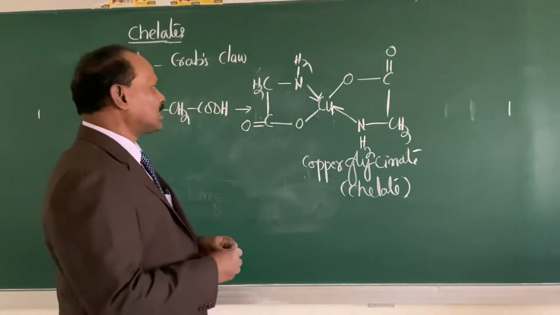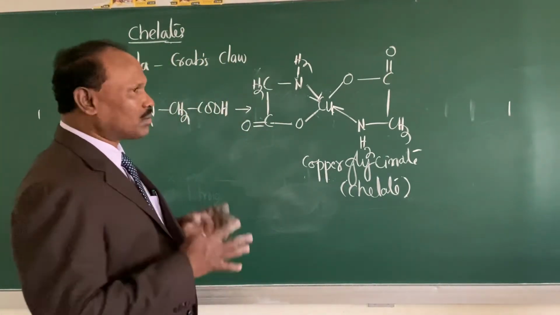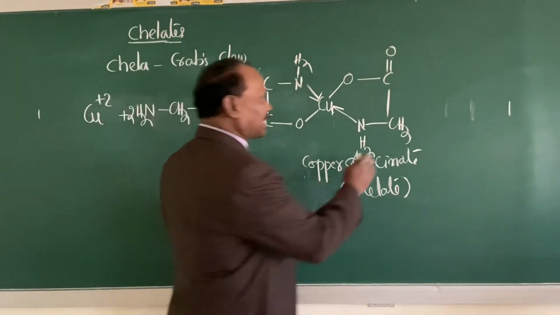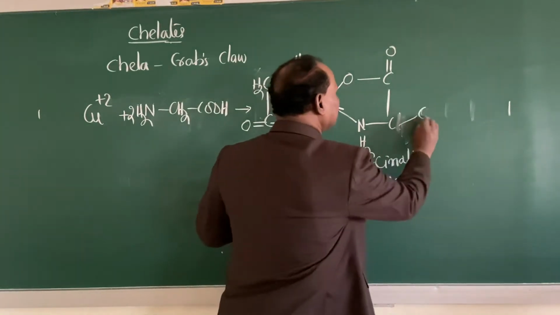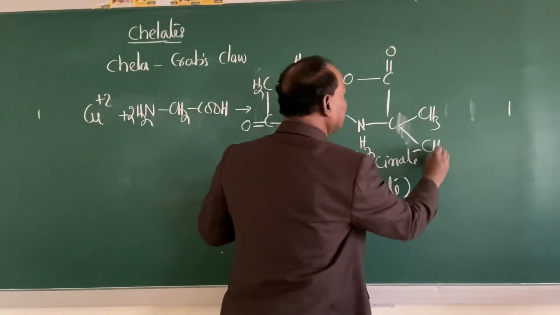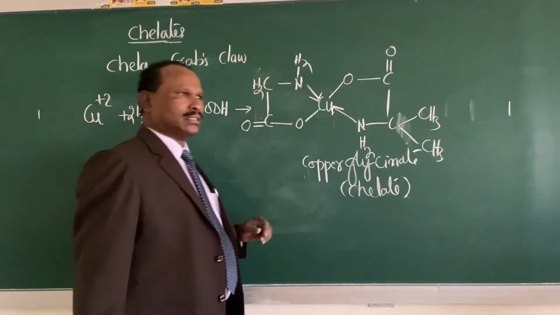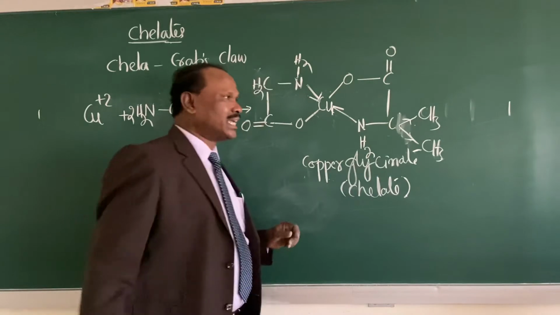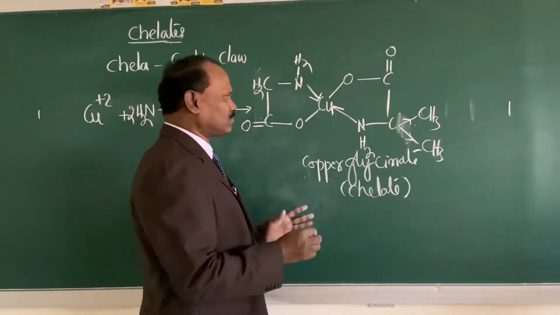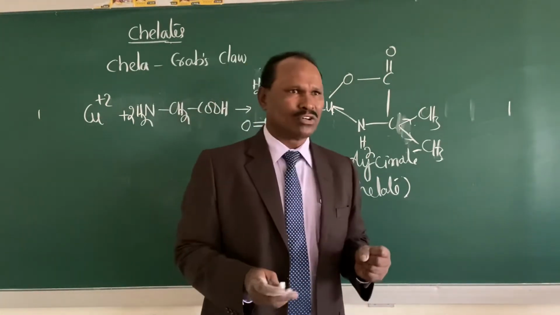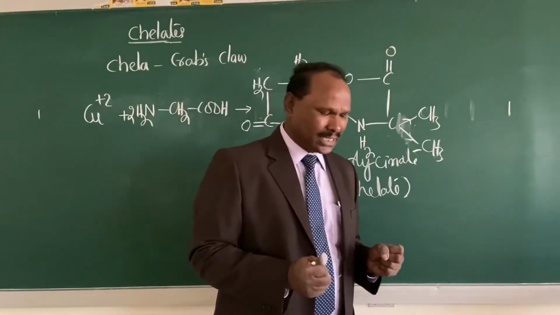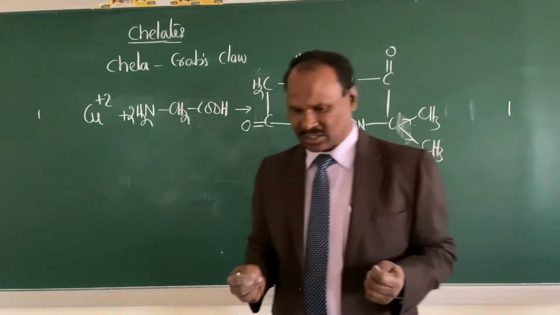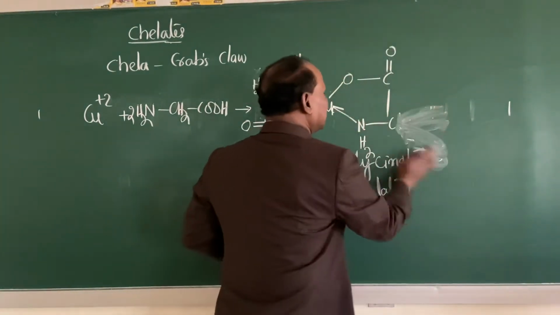So another factor on which the formation of a chelate depends is, say for example, if I write here the bulkier groups, they are electron withdrawing groups. So if the electron withdrawing groups are there, they will affect the ligand capacity to donate the pair of electrons. Is it okay? So more precisely, let me write here.